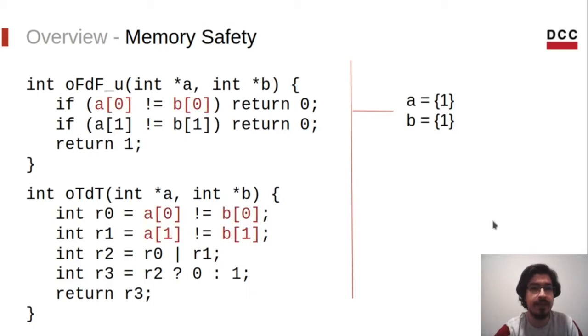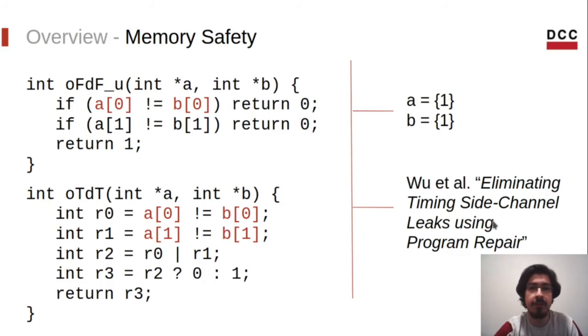In the first case, the second access would not be executed due to the first return statement. But for the transformed function, the second access would still be performed, but A1 and B1 are not valid memory cells. Thus, we introduced an out-of-bounds access that will not occur at all in the original version.